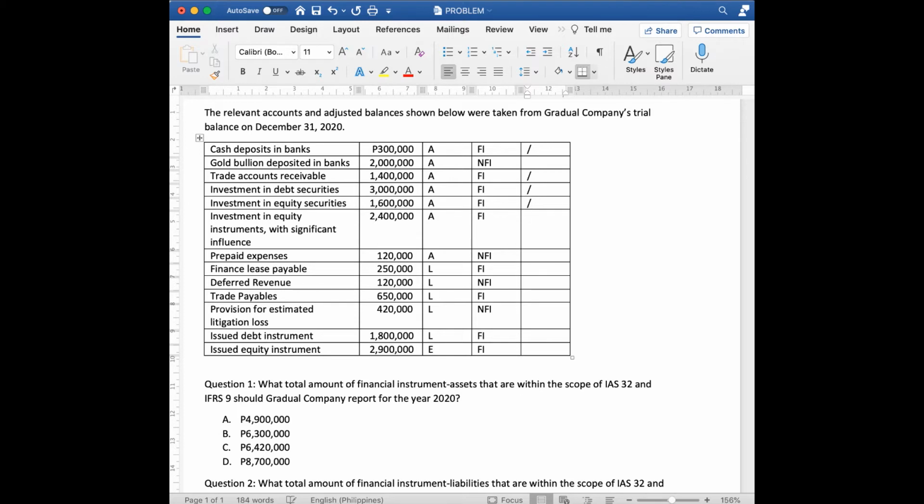But, for investment in equity instrument with significant influence, under po siya ng IAS 28. Kaya hindi po siya pasok sa IAS 32. Whereas in finance lease payable, the finance lease is a financial instrument, but it's under the scope.